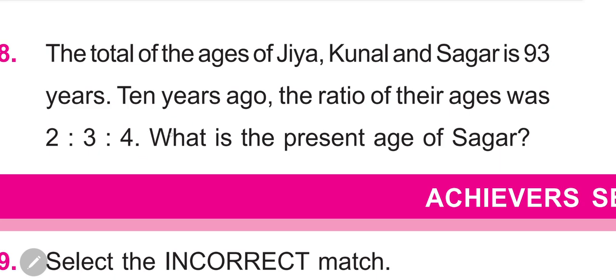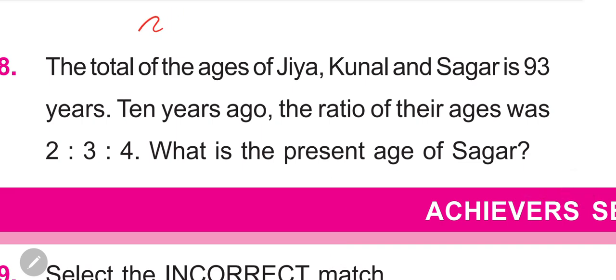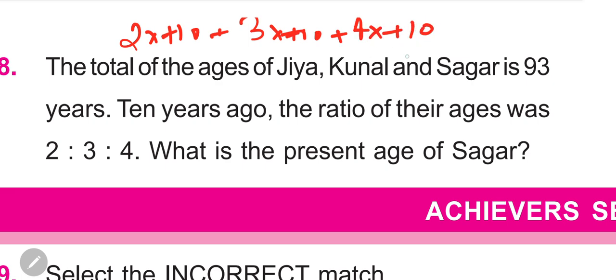It means 2x minus 10, plus 3x minus 10, plus 4x minus 10. Actually, it's positive: plus 10 each. Why do we use plus 10? Because it's 10 years ago. It means that the present age must be 10 years added to the given age.